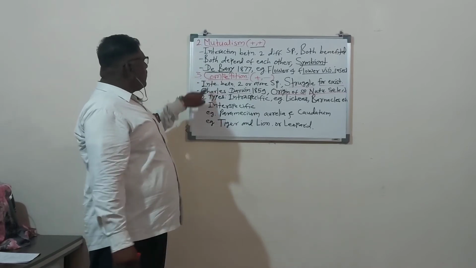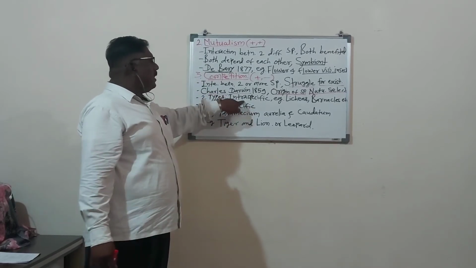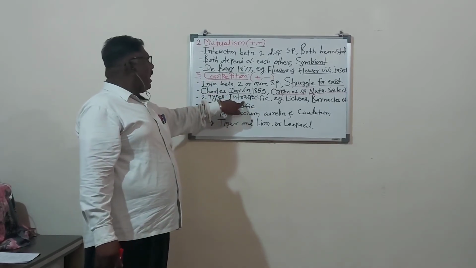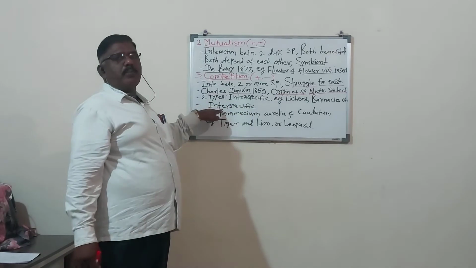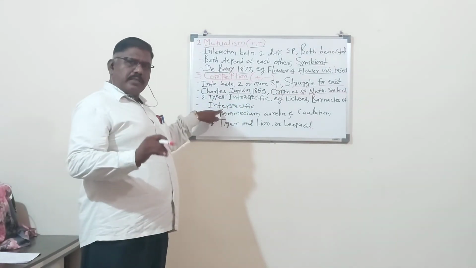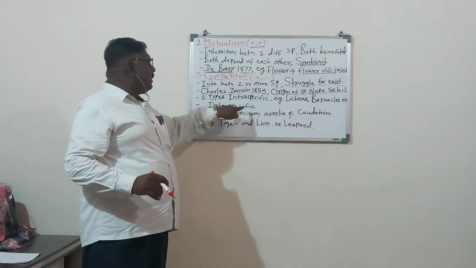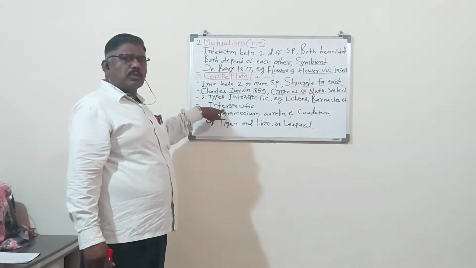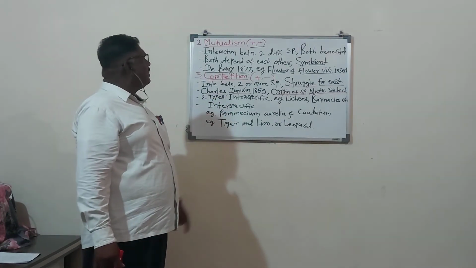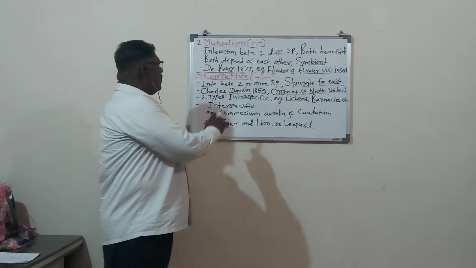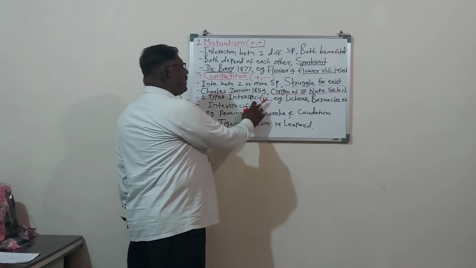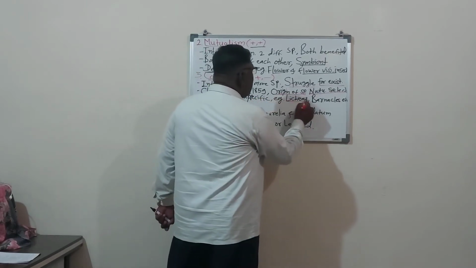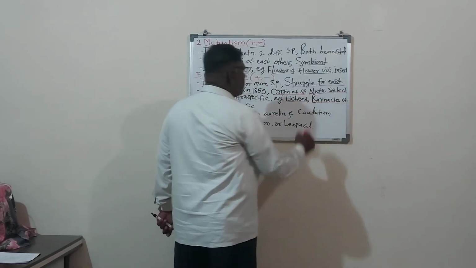Now this competition is of two types. One is intra-specific competition and the other is inter-specific competition. Yesterday we already studied intra-specific and inter-specific types in commensalism. So it is similar here in competition. The example given is lichens and barnacles.